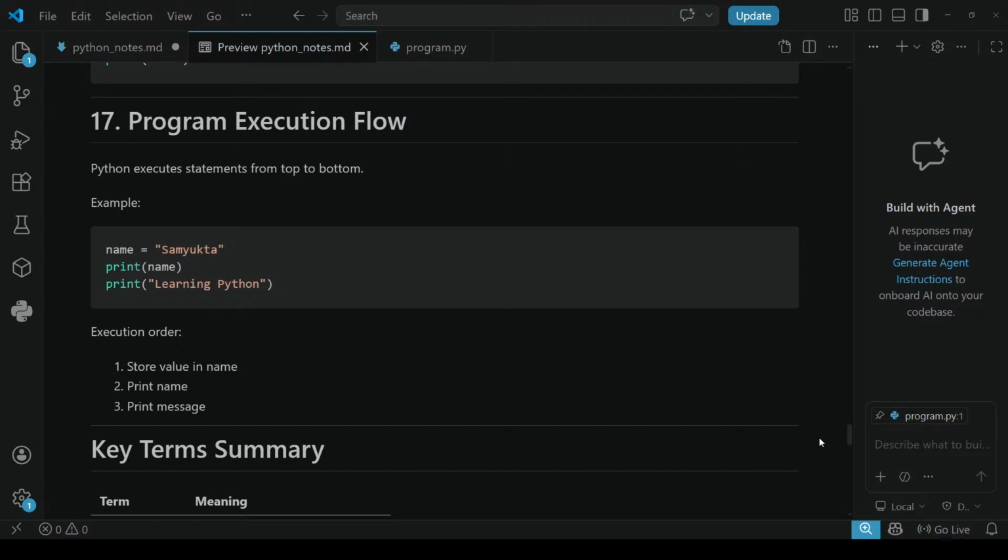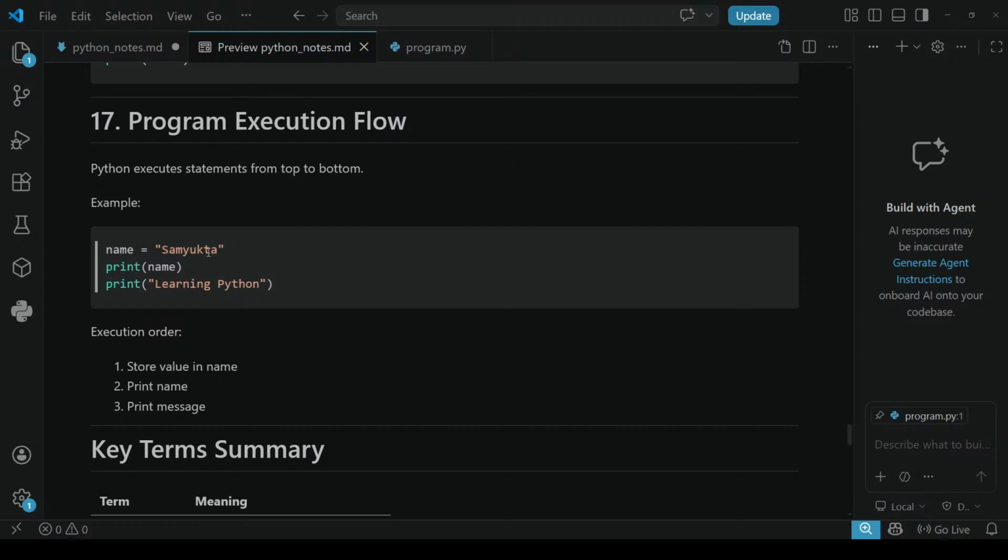For example, name is equal to Samyukta, print of name, print of learning Python. First, the execution order is to store the value in name. Here the value Samyukta is a string, because it is in double quotes, and it will be stored in the variable name.